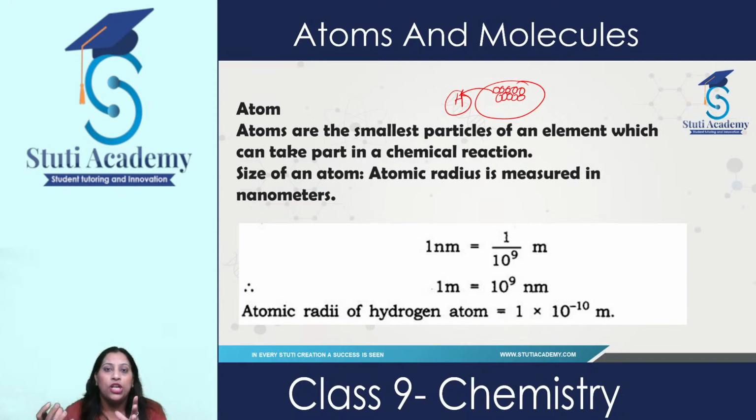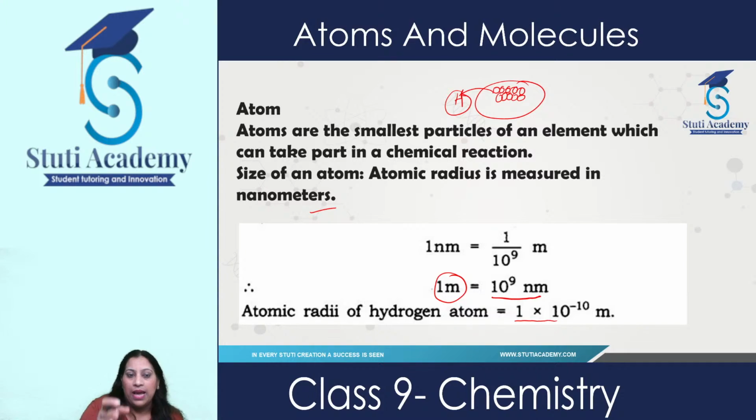So we need a special unit for it, and that is the nanometer. The size of an atom is measured in nanometers, and 1 nanometer is equal to 10 raised to power minus 9 meter. So 10 raised to power 9 nanometers is equal to 1 meter. And the atomic radius of hydrogen is 1 into 10 raised to power minus 10 meter. So this is how we measure the size of an atom.